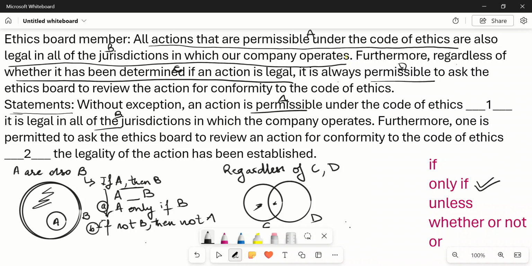Now, when we go to the second blank, it says, furthermore, one is permitted to ask the ethics board to review an action for conformity to the code of ethics. Blank, the legality of the action has been established. So basically, it says D dash C. And this is pretty simple. This dash could be a word which we can use instead of regardless. And the correct option is whether or not. Basically, D, whether or not C happens. So blank 1, only if, and blank 2, whether or not.